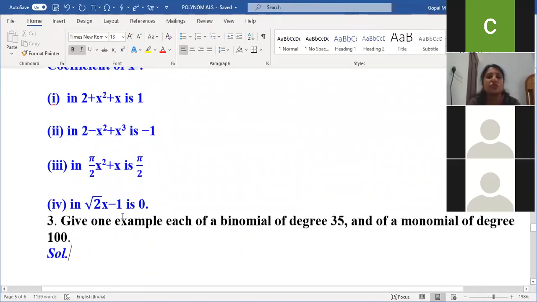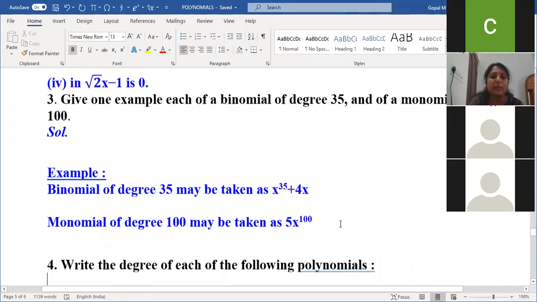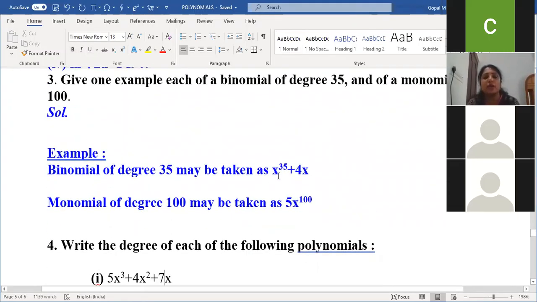They are asking us to write the degree 35. So you can write your own examples. I wrote here x to the power 35 plus 4x. Give one example each of a binomial of degree 35 and of a monomial of degree 100. Any example you can take. Binomial means 2 terms, of degree 35. Monomial is 1 term, of degree 100.